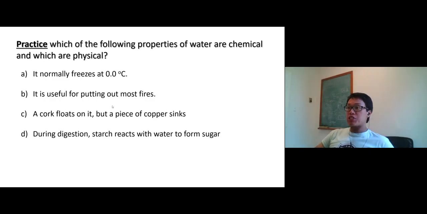All right, let's practice together. This list is the list of properties of water. You have to tell which one is a chemical property and which one is a physical property.